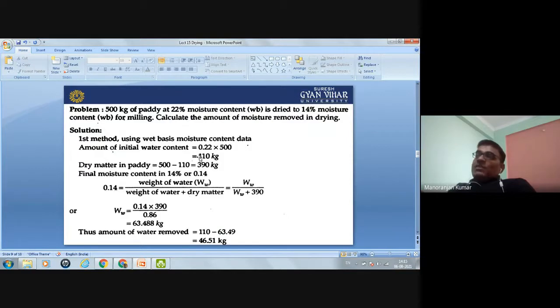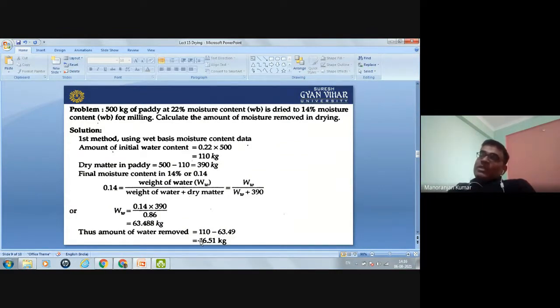And after the drying, when the moisture content is 14%, the water present in the grain is 63.488 kg. So how much amount of water is removed? If you do 110 minus 63.488, then you will get this one. So this amount of water is removed during the drying process.